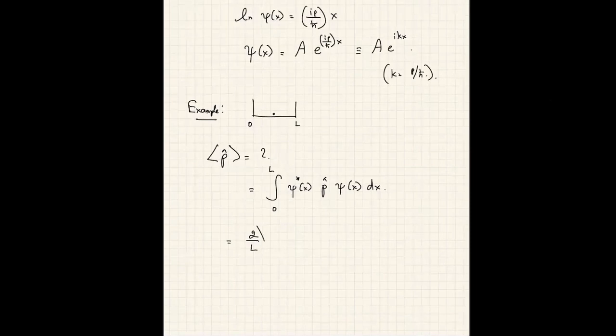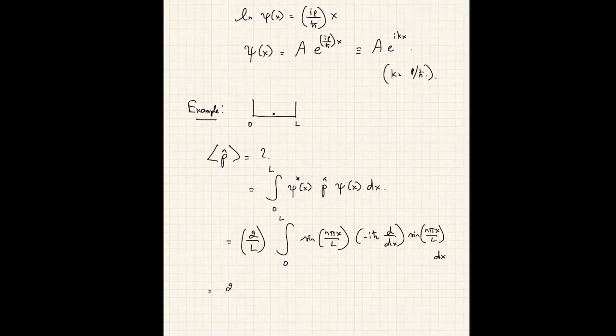This would be 2 divided by L, integral 0 to L, sine n pi x over L, minus i h bar d/dx, sine n pi x over L dx. Okay, so what is this?